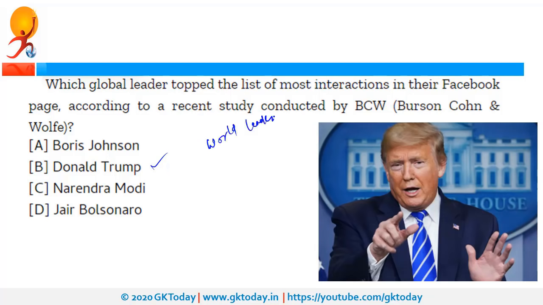And this was pointed out in a report titled World Leaders on Facebook. Brazilian President Jair Bolsonaro followed Donald Trump. That means he is in second position. The Brazilian President was the chief guest of this year's Republic Day ceremony. Our Prime Minister Mr. Modi is the most popular world leader on Facebook.